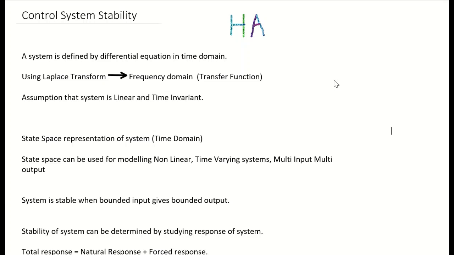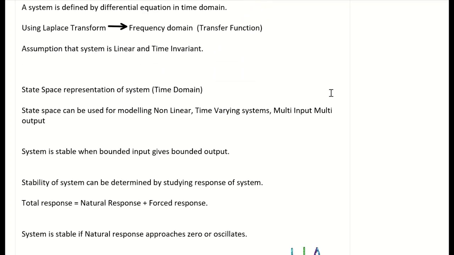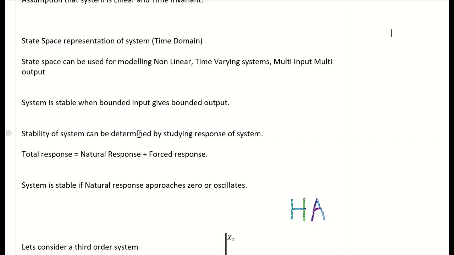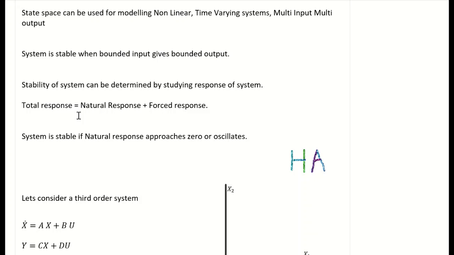A system is stable when a bounded input gives a bounded output. So the stability of a system is determined by studying its response. The total response of any system is a summation of its natural response plus forced response. Natural response means: when no external input is there, and the system is at a particular state, how will it behave? That is the natural response.